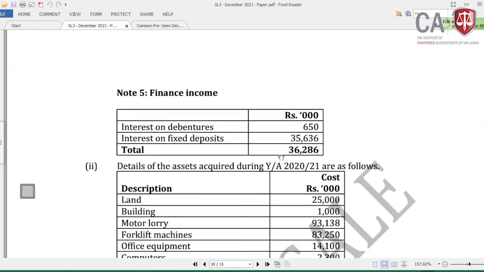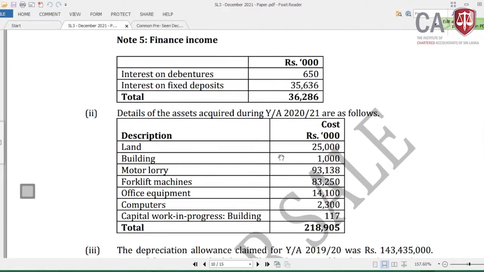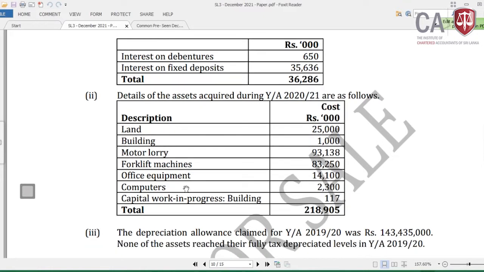Okay. Now come to Roman II adjustment. Details of the assets acquired during the year of assessment 2021-22 are as follows. And I'm starting from here because the adjustments start from here. I'm taking this as the first one, the additions during the year. For this, what you need to provide is capital allowances.